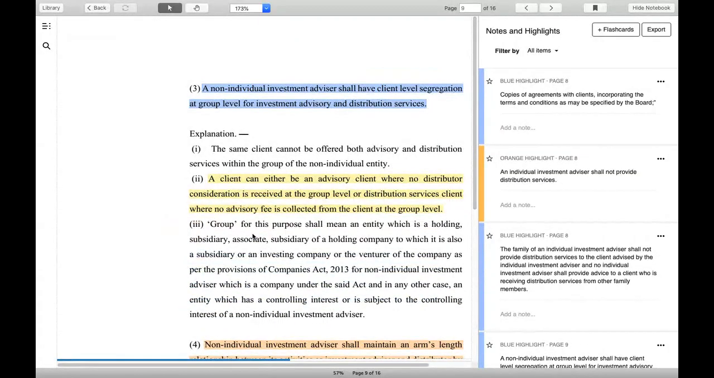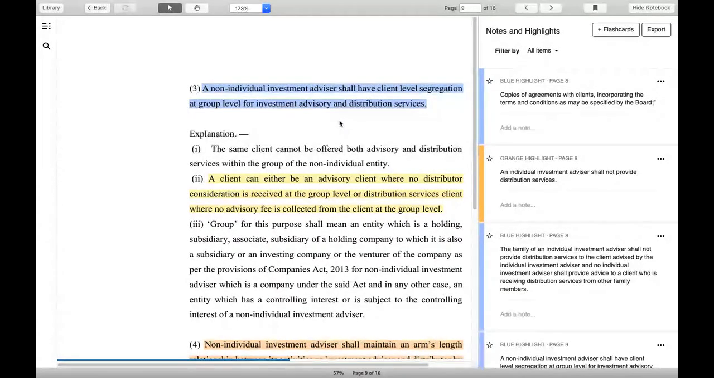A non-individual advisor shall have client level segregation across the group. So, for example, my company name is ABC Private Limited, and I have another firm called B Private Limited and another firm called C Private Limited. So, if I am serving Mr.